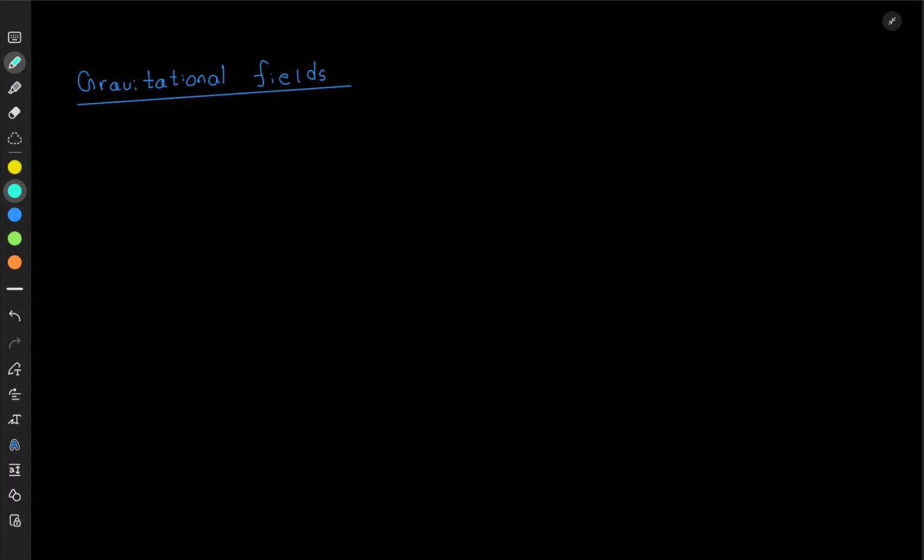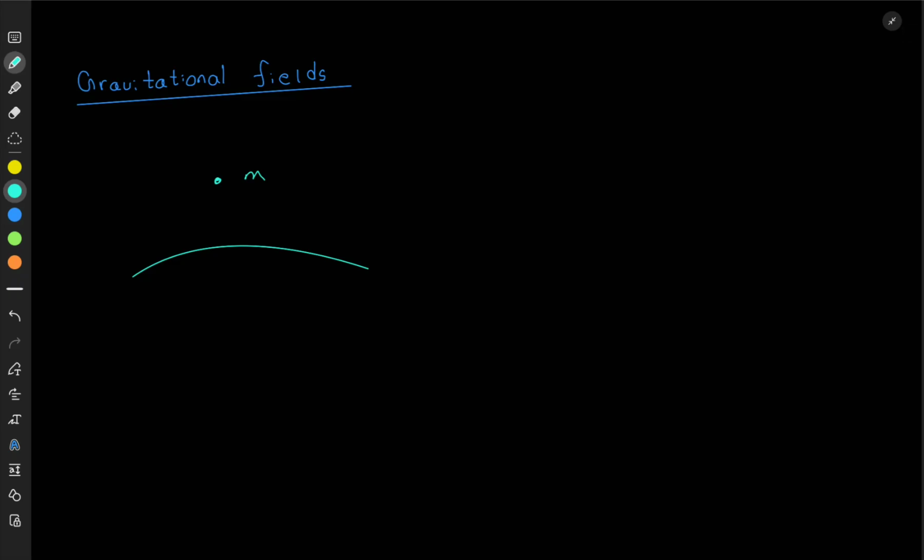So we're going to talk about gravitational fields today. What do you mean by a gravitational field? It's actually a region, a space in which a force can be exerted on a mass. So if you have a mass, let's say here, and this is the Earth's surface, and on top of the Earth's surface we have a certain mass m in a certain space above the Earth.